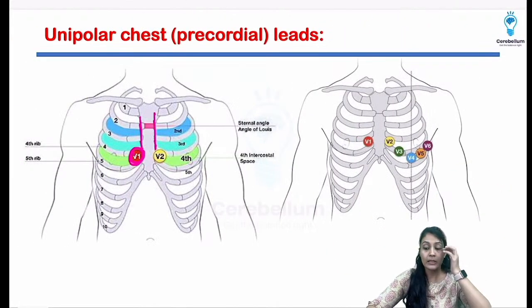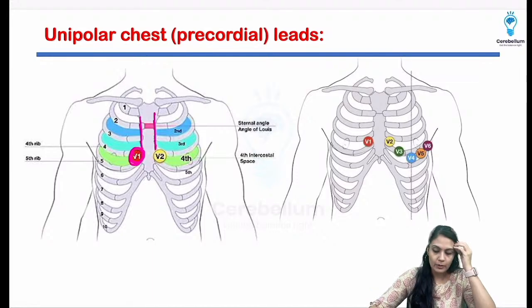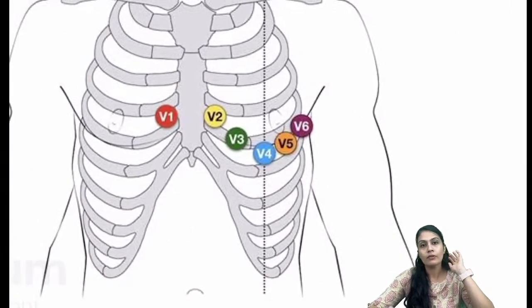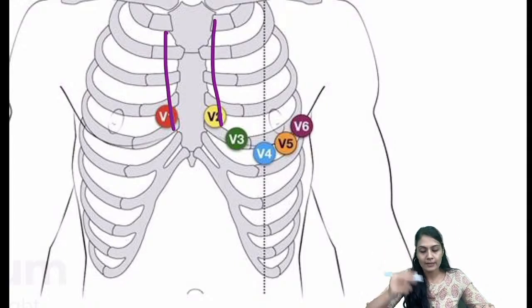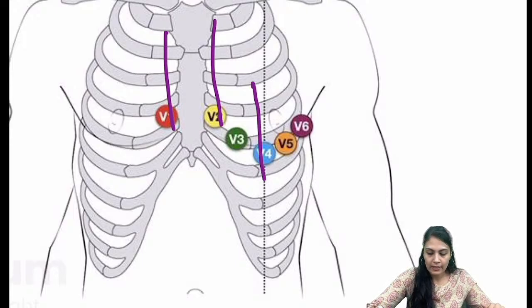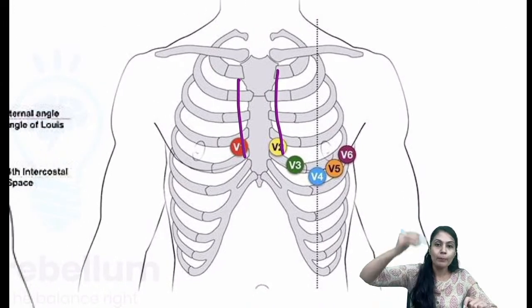Okay, so same, it is shown over here. It is not a 3D diagram, but you can see that V1 is attached on the parasternal line, fourth intercostal space. Then V2 will be attached on the fourth intercostal space on the left side. Then V4 will be attached on the mid of the clavicle, and that's why they have shown that approximately we are going to take the mid side.